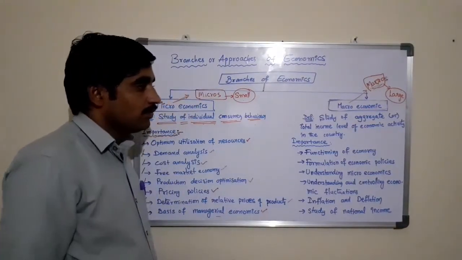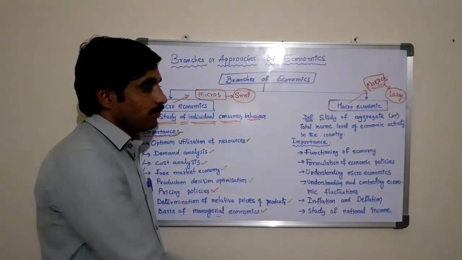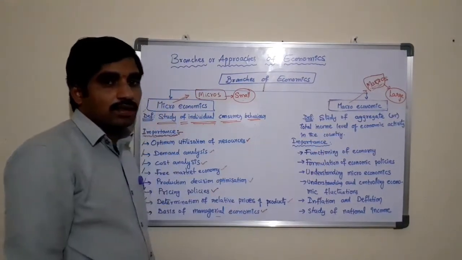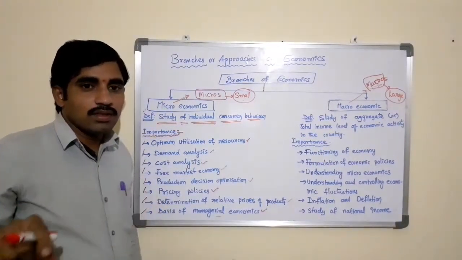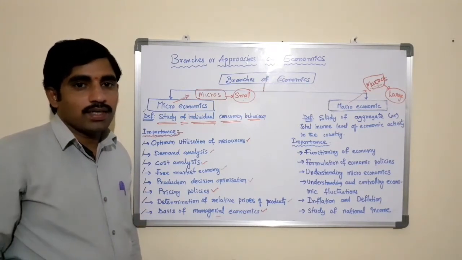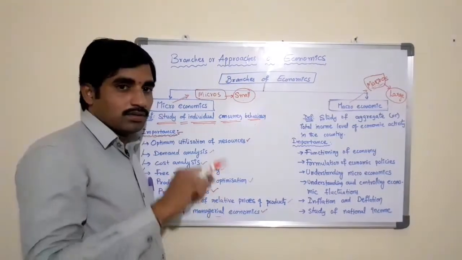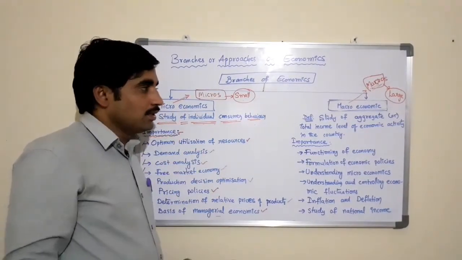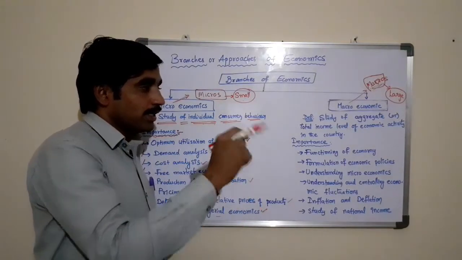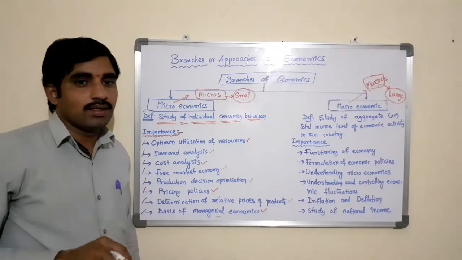Macroeconomics is the study of the aggregate or total income level of economic activity in the country. It is not confined to the single individual consumer. It is not restricted to the single firm or company or business. It is the study at the aggregate level, the total or whole economy of the country.